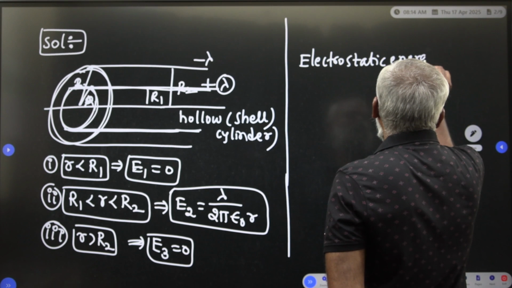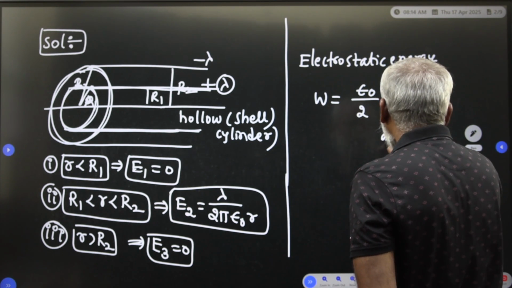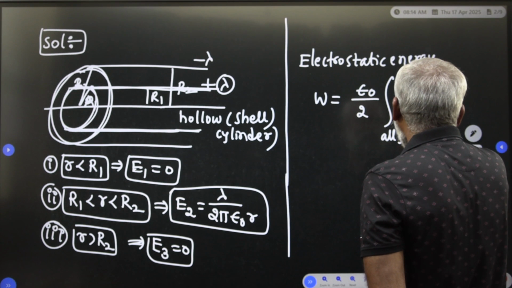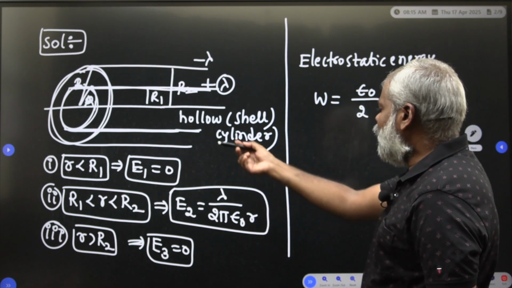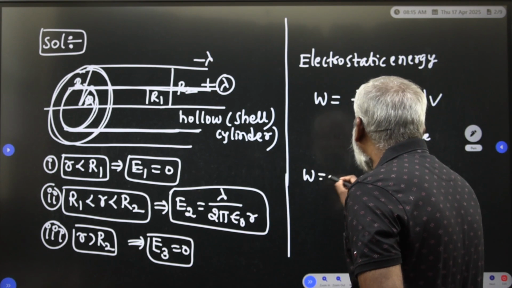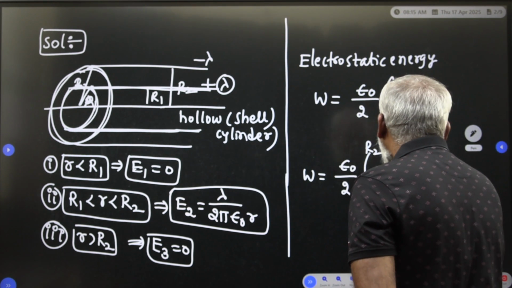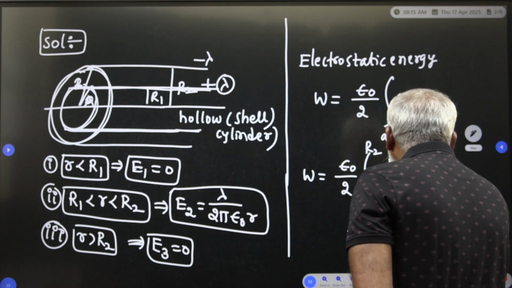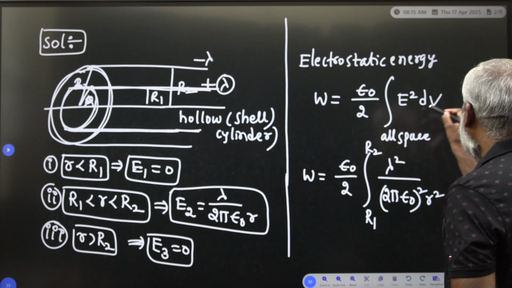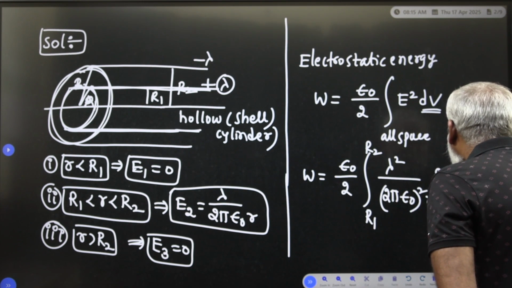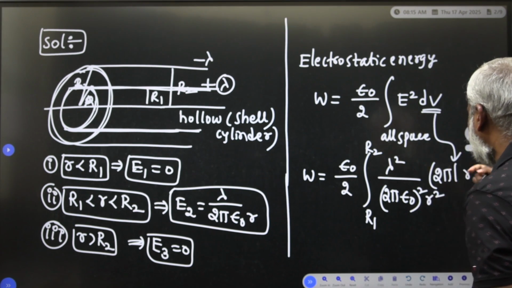How do we calculate it? The formula is W equal to epsilon naught by 2 into the integral over all space of E square dV. Substituting the electric field, W is epsilon naught by 2 into the integral from R1 to R2 of lambda square divided by 2 pi epsilon naught whole square into R square, and dV is the volume element in cylindrical coordinates, 2 pi L into R dr.